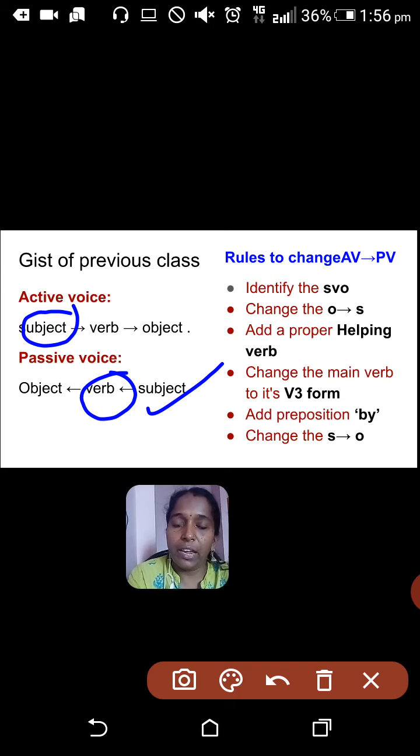So next case is when we do not know who the subject is, we use passive voice.